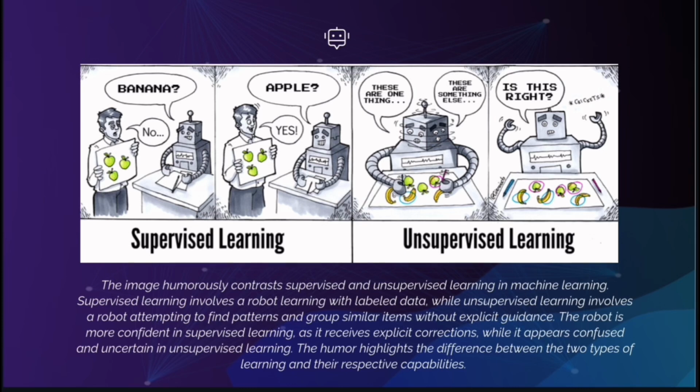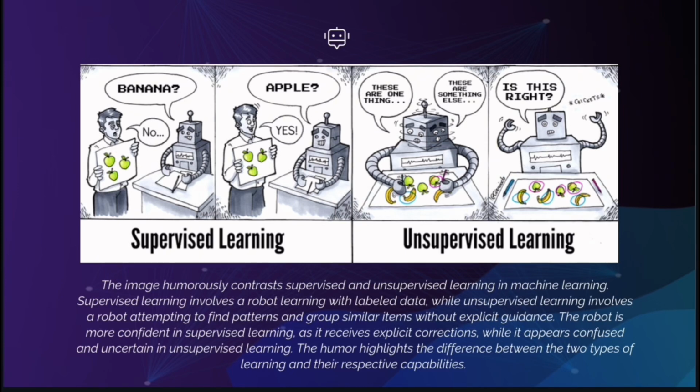The difference between supervised learning and unsupervised learning is shown in the picture, where the robot is shown asking "banana" while looking at three apples. The human responds no and holds up a picture of apples, to which the robot finally responds with "apple", and the human says yes. This illustrates supervised learning, where the robot learns with the help of labeled data. In supervised learning, the model is given inputs and the corresponding correct outputs. The model learns to predict the correct label after being trained.